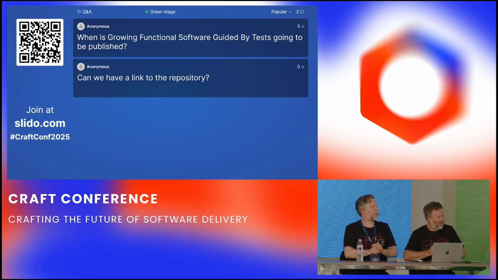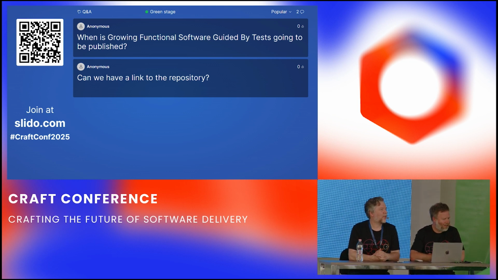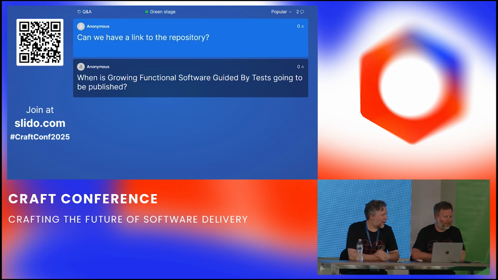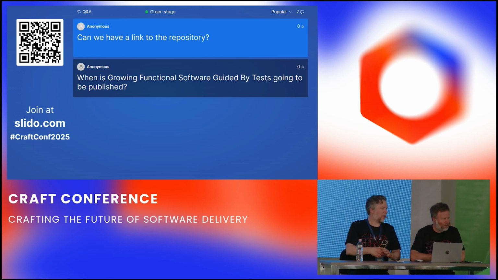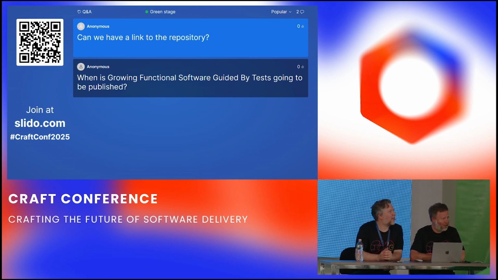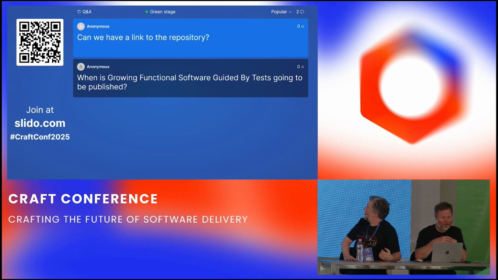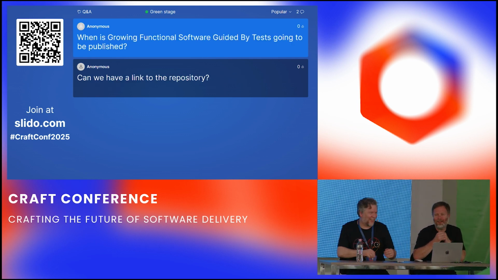There were two questions. I just wanted to ask them. Can we have a link to the repository, please? Is it a public repository? We will give that to you later. How about that? Let's get to the point where we can do some coding. And there was another question. When is Growing Functional Software Guided by Tests going to be published? Nice try.